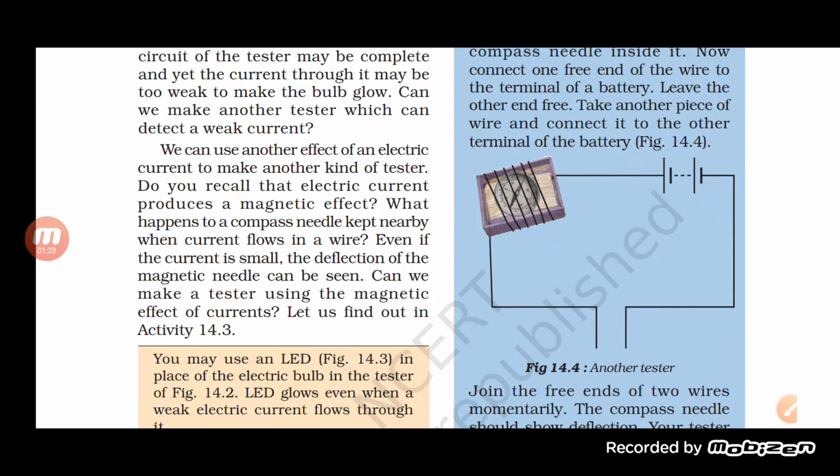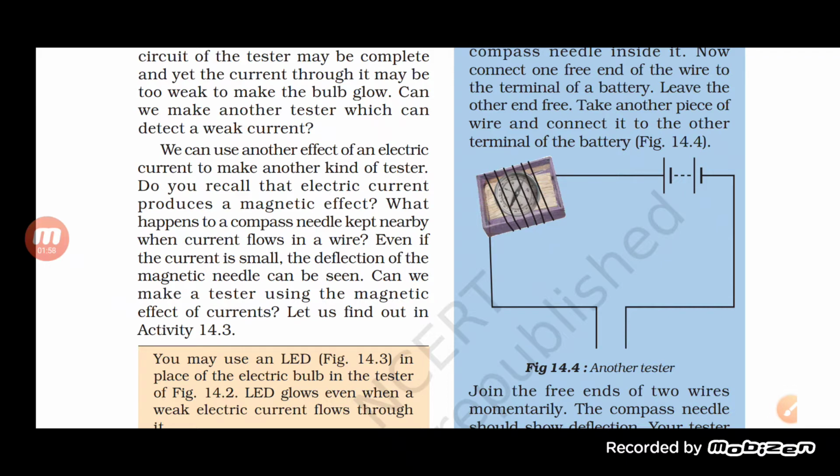Now see here, the wire is still in the lemon juice, but the bulb is actually glowing. What does that indicate? It indicates that the lemon juice is behaving like an electrolyte and helps the electric current to pass through it easily. So it is a kind of good conductor of electricity.